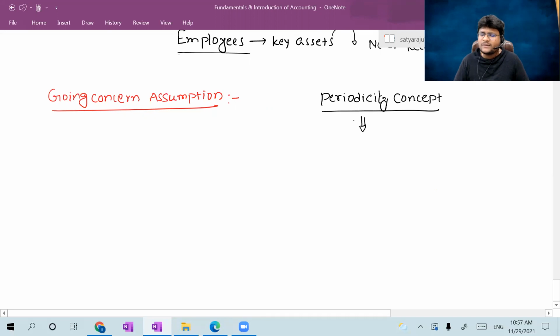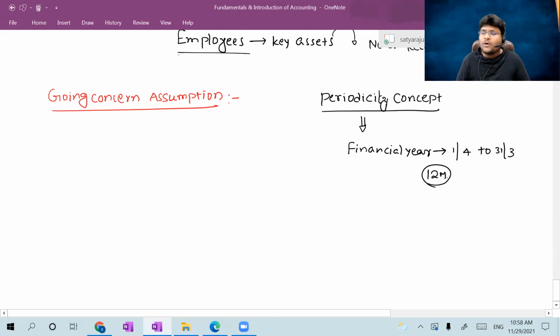It is the general practice. So financial year is nothing but it will start with 1st April and end with 31st March, which contains 12 months.